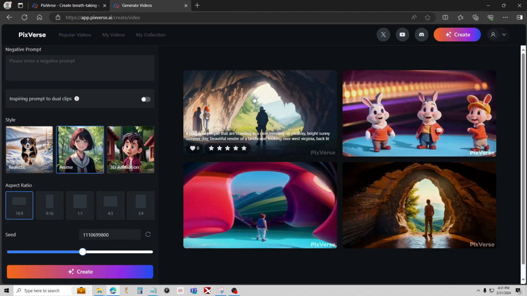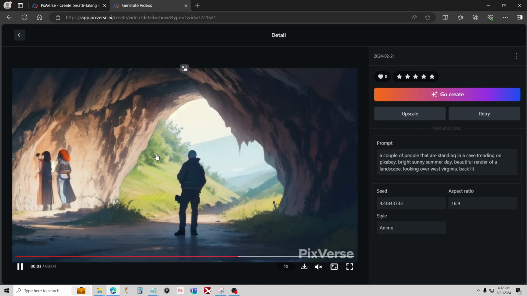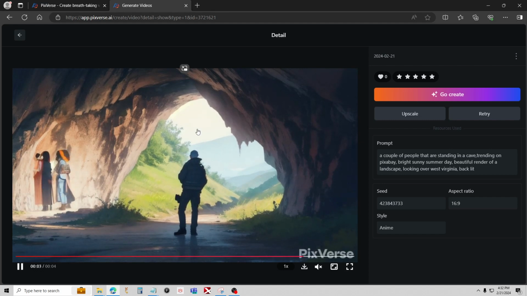Okay, and we are back. And let's go check our anime one. Like I said, I have got some good results with the anime one. And this one's kind of cool. I like the shadow there, and it does give a really good anime look. What I've been doing is just experimenting. I'm not trying to make super cool videos yet. What I went right into is just looking at how the prompts work, especially compared to the old prompt styles. So I haven't done a lot in anime, but most of the time I get pretty decent results when I switch over. But again, my favorite is still the realistic.